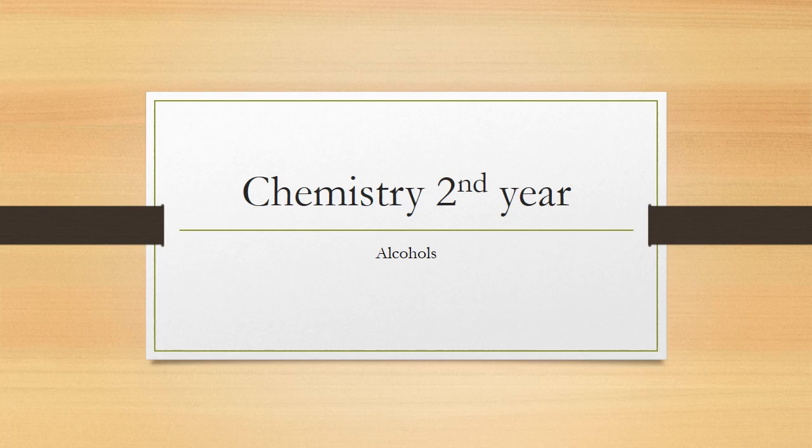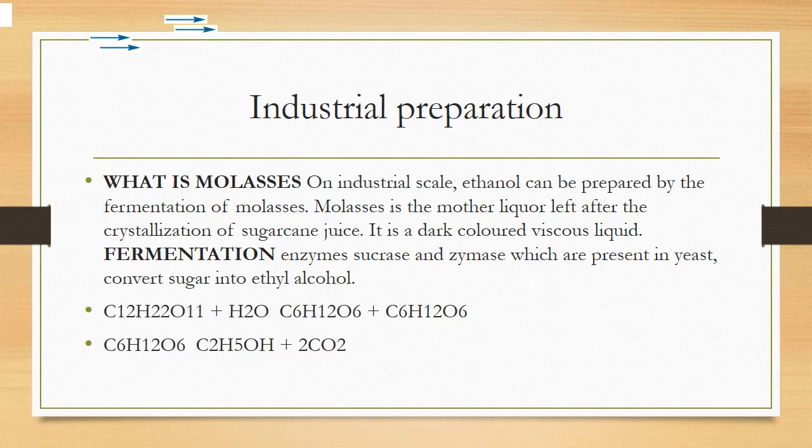This is the industrial preparation of ethanol. How do I explain this industrial preparation? Basically, industrial preparation of ethanol is based on the fermentation process. What is the fermentation process?